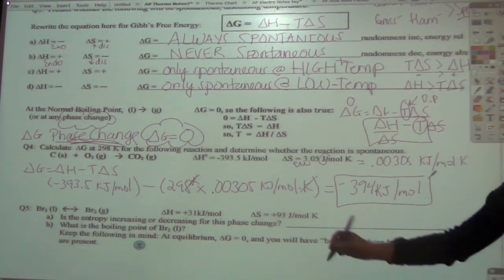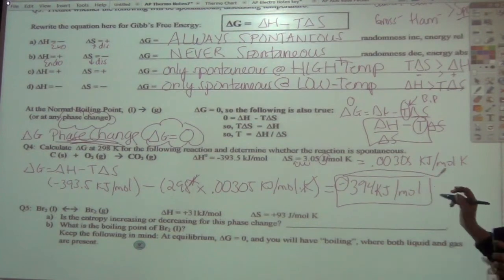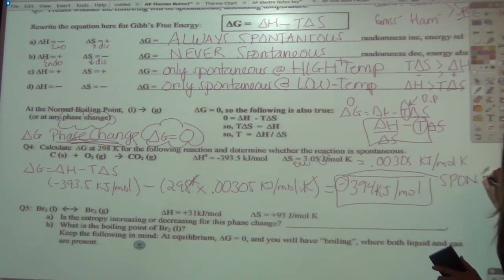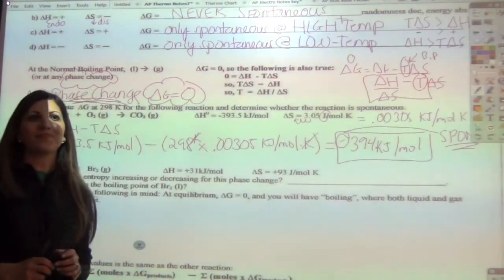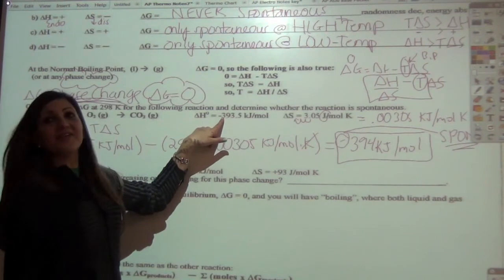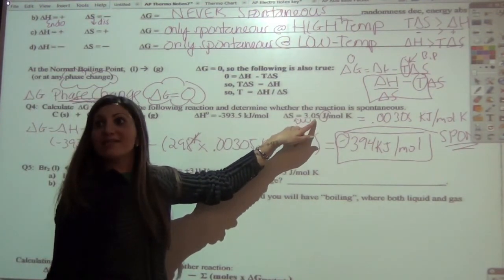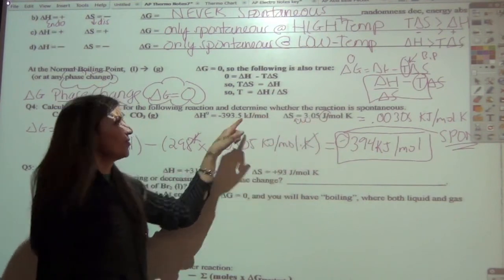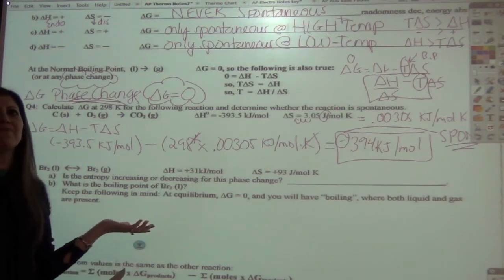Spontaneous or not? Delta G is negative. If delta G is negative, is that spontaneous? Yes. Awesome. So that means that our reaction is spontaneous. Is there a way to tell before we even did this problem? How? Delta H is negative and delta S is positive. That means it's always spontaneous. Okay, so negative, positive, that works anyway. If this was a multiple choice problem and that was the only question, we would have been fine right there.